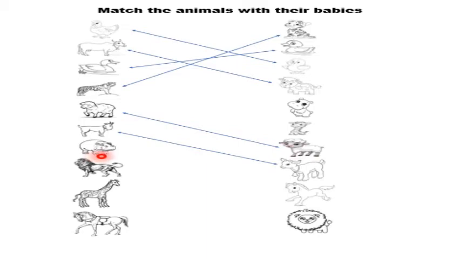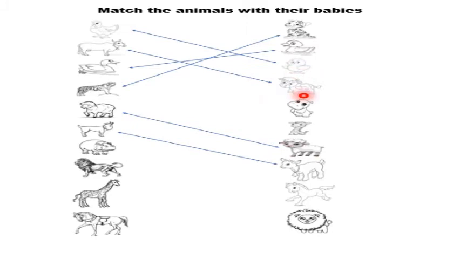Okay, the baby of hippopotamus is called, let's see, cub. Is this cub a baby of hippopotamus? No, this cub is a baby of tiger. Duckling. Is this duckling a baby of hippopotamus? No, this duckling is a baby of duck. Chick. Is this chick a baby of hippopotamus? No, this chick is a baby of hen.